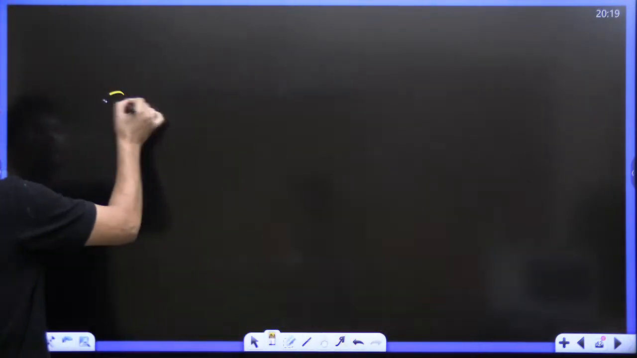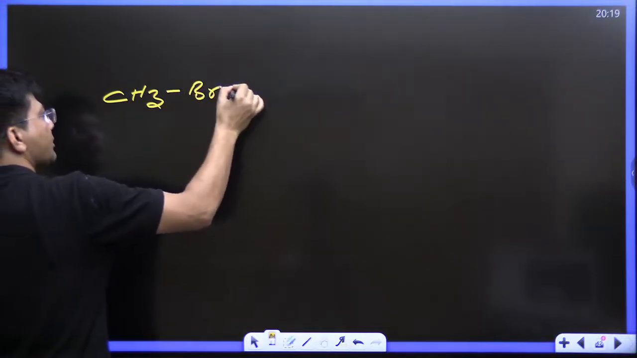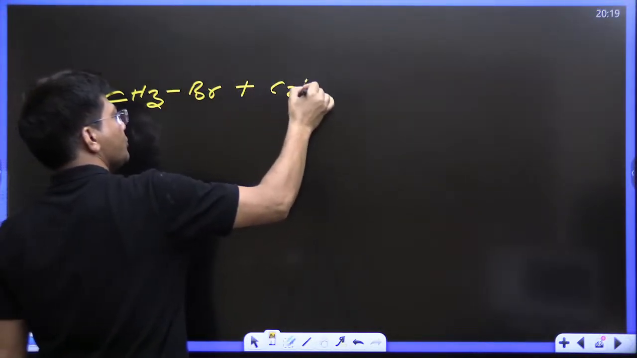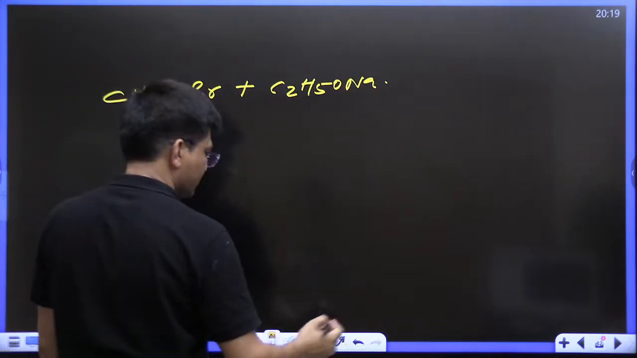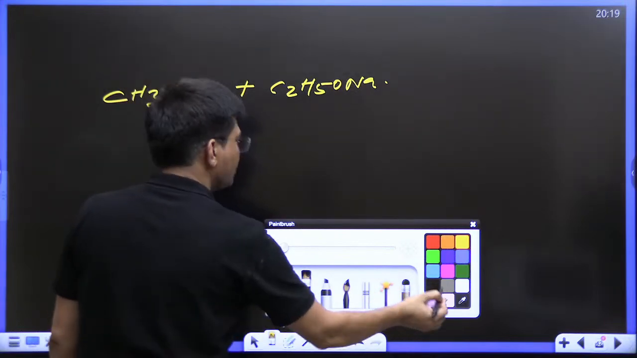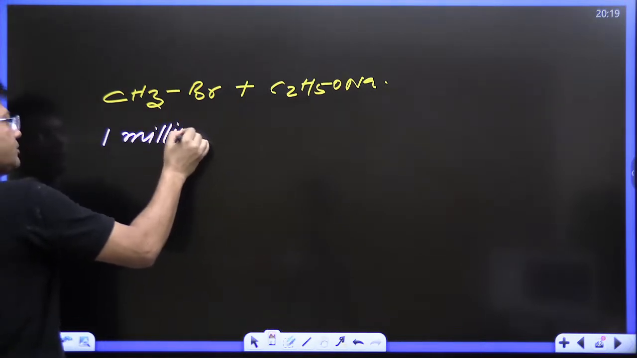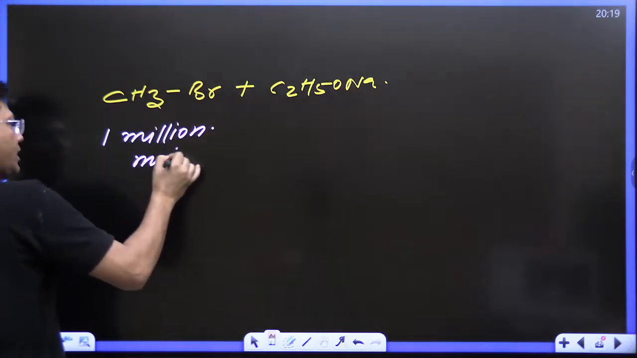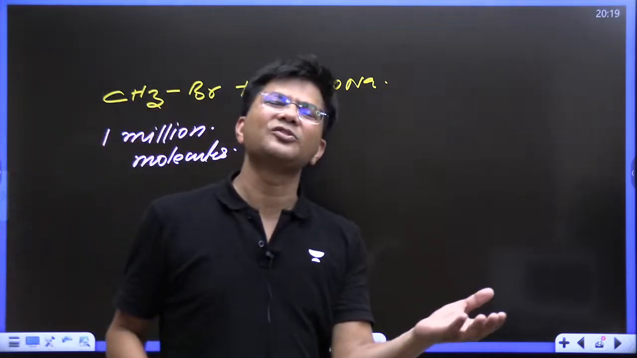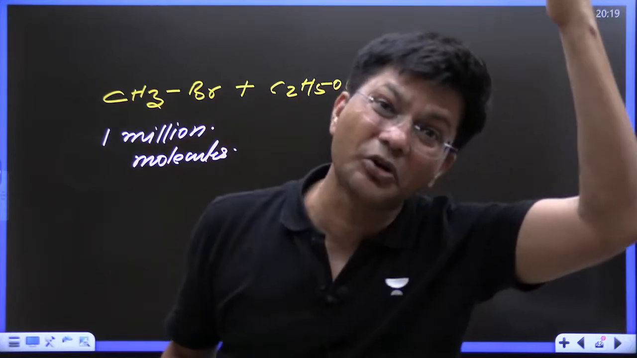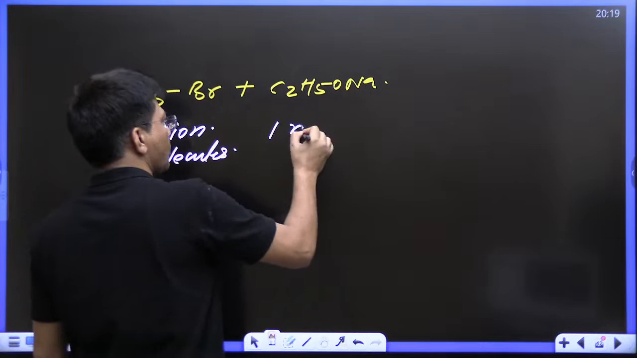If I say this is the reaction which is going to happen, CH3Br plus C2H5ONa. Let's think there are 1 million molecules. We cannot count the molecules. We know that 1 mole has 6.023 into 10 to the power 23 molecules. I'm just taking 1 million. Let us suppose 1 million of these, and these are also 1 million.